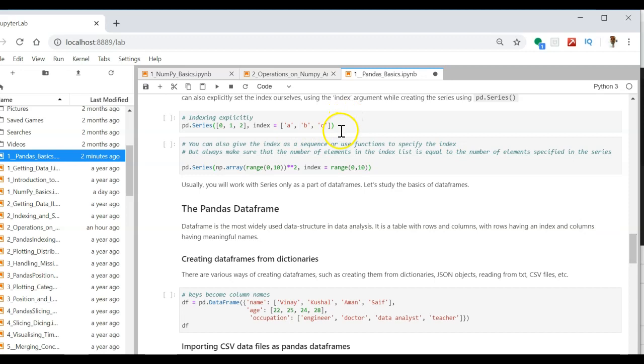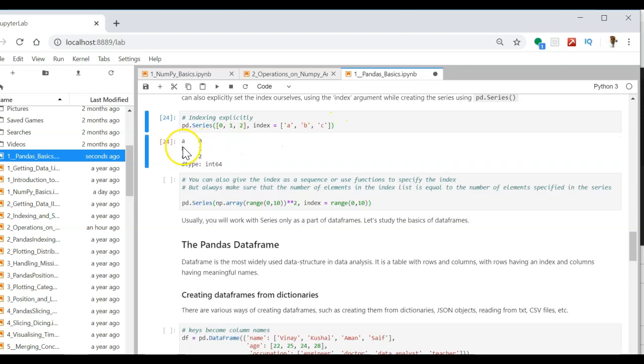In our previous output of all the Pandas series that we have seen, the index 0 1 2 3 4 is automatically created, but Python also has another option of explicitly defining the index. How to do it? Like I have a series 0 1 2 and I want my index to be A B C, so you can explicitly define it here. See here, A B C 0 1 2, or if you want A1 or B1 or C1, you can change it here. So it becomes A1 B1 C1.